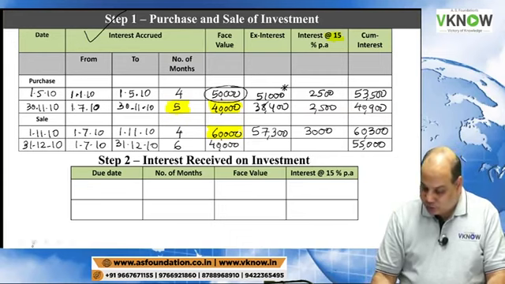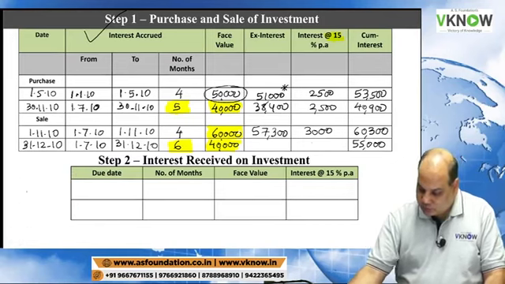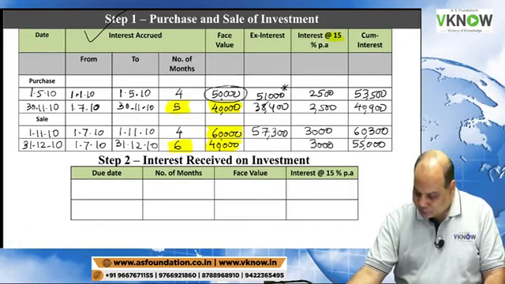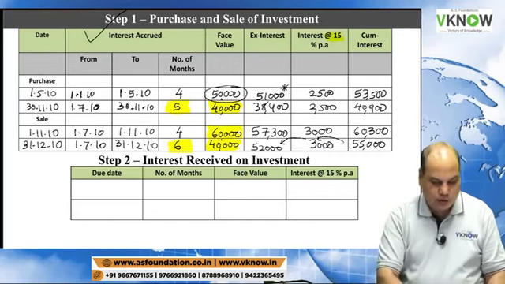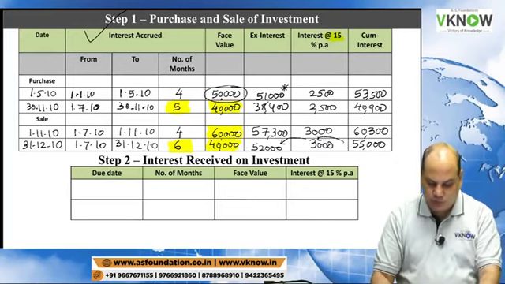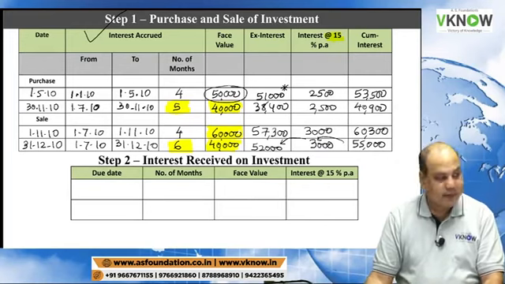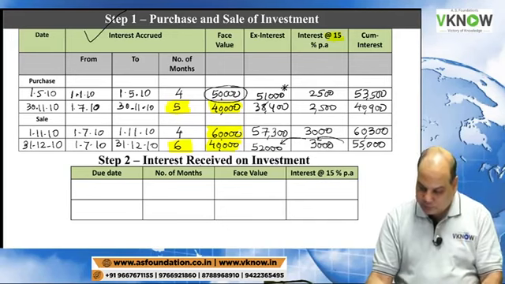So tell me, 40,000 into 15% into 6 by 12 is how much? 3,000. So do the backward, reverse working: minus 3,000, you will get the ex-interest amount 52,000. Is it right now? 3,000 is right, 52,000 is right.